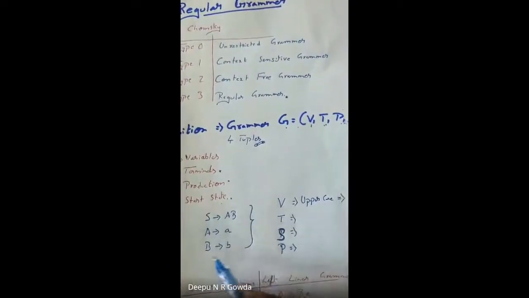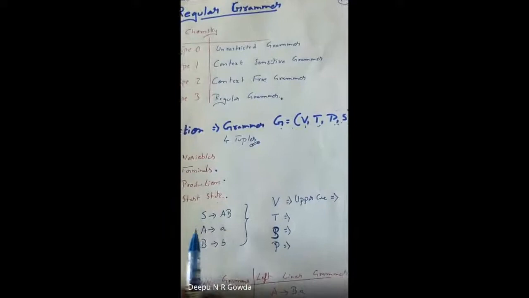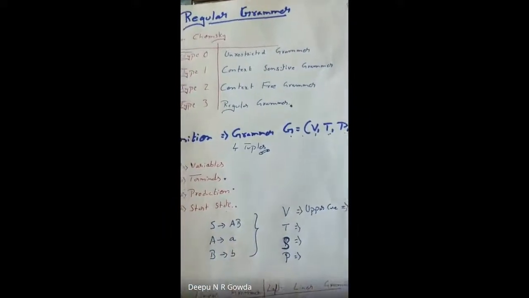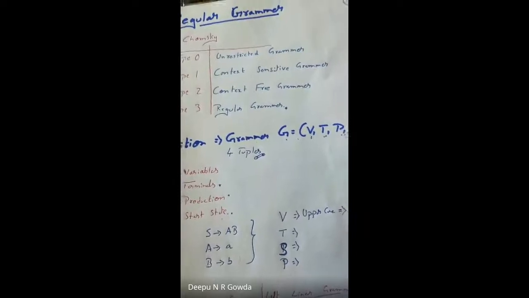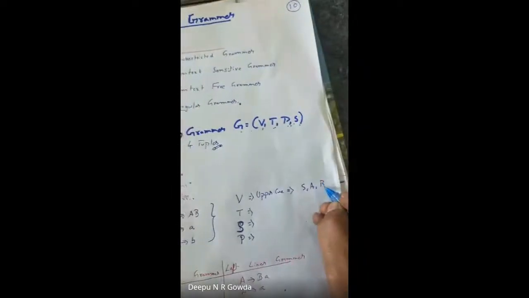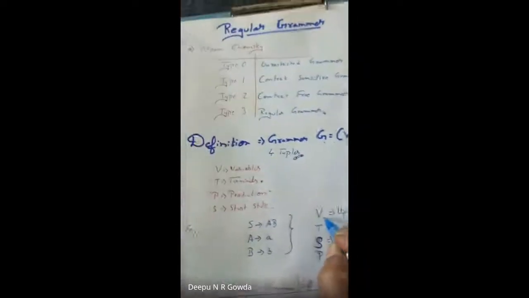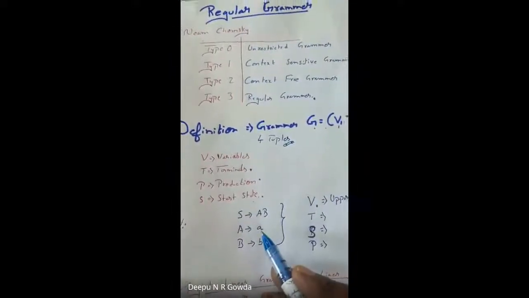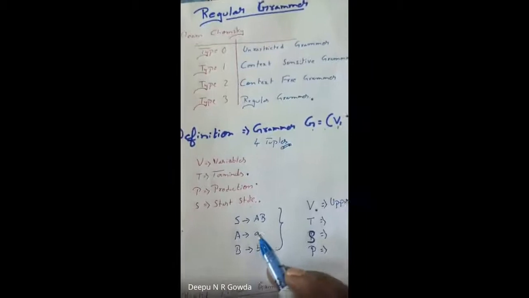In the given machine, how many uppercase letters are there? There are S, A, and B. So I write S, A, B as the variables. Now, what are terminals? The lowercase letters, just like symbols.